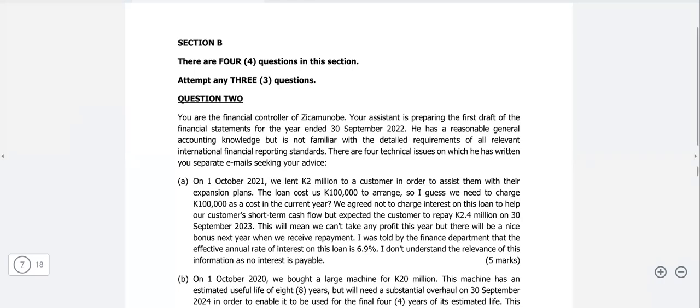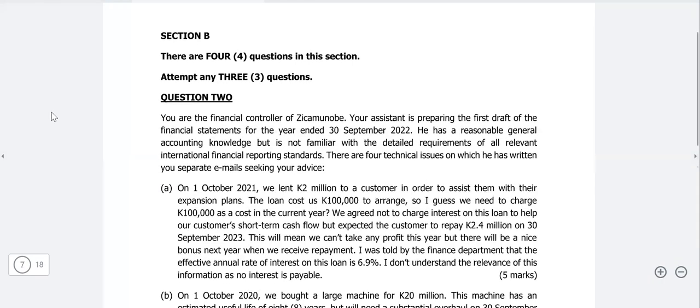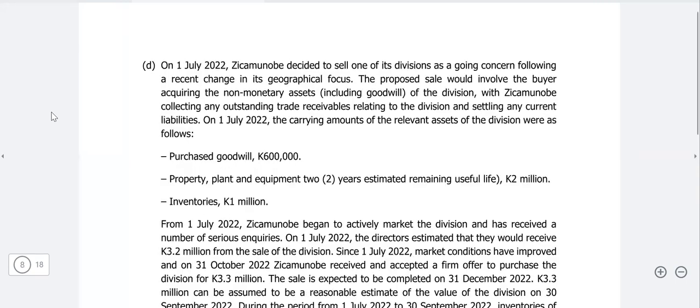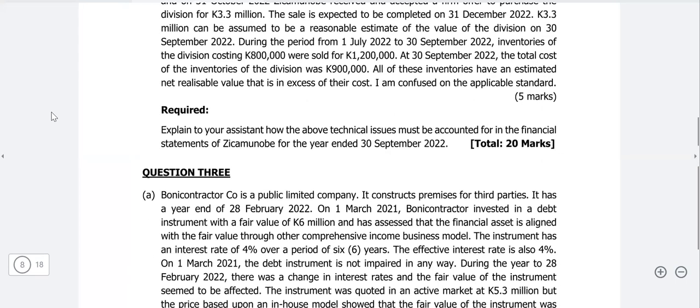So we have question number 2, and let me just zoom it. Yes, now it's okay. We now move to the requirement, and it says explain to your assistant. That means you are a supervisor or someone senior.